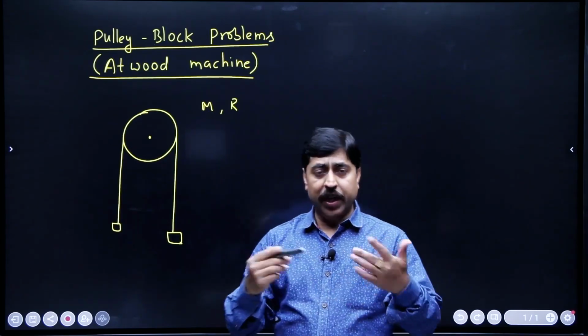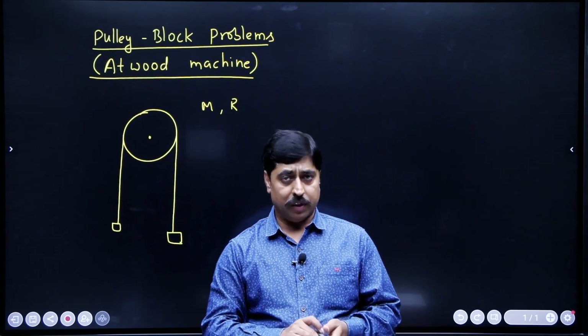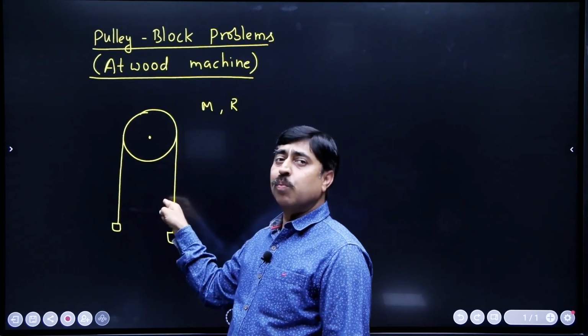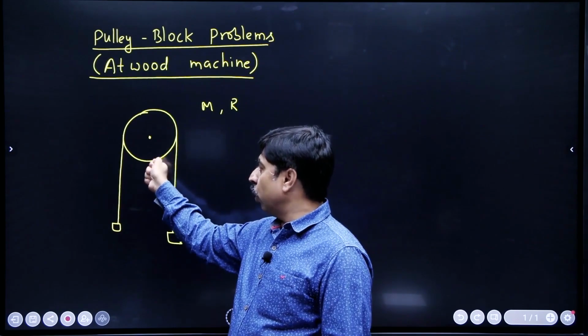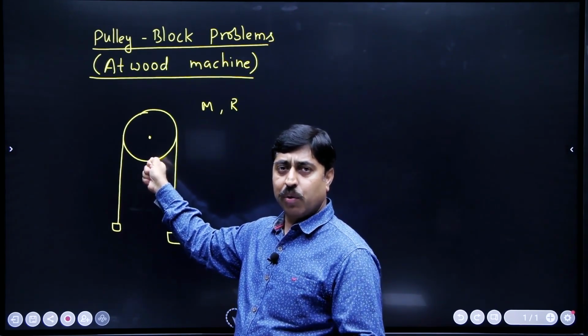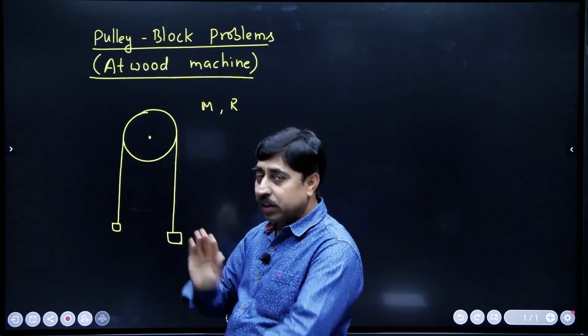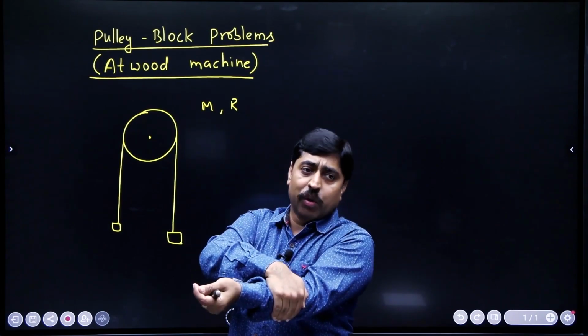And it is usually written in the question that the thread does not slip on the pulley. Thread does not slip on the pulley means the thread is not going to pass on the pulley if the pulley is not allowed to rotate. If I just hold on to this pulley and do not allow it to rotate, then this system will not move. Thread cannot slip on the pulley like this. Thread will move only when the pulley rotates.